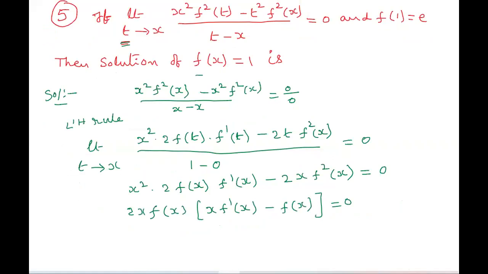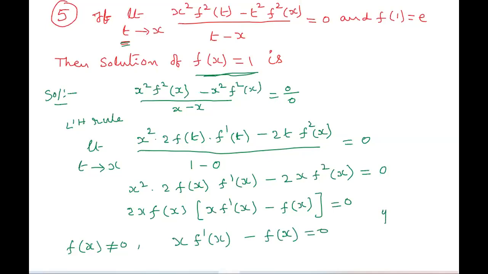Here f of x is not equal to 0. That means x f dash of x minus f of x is equal to 0.